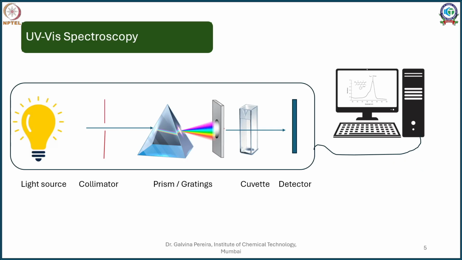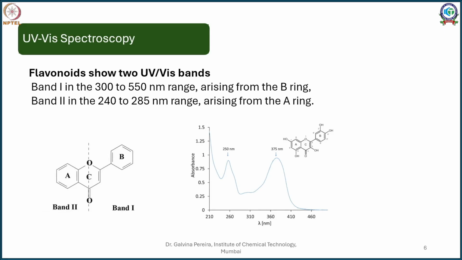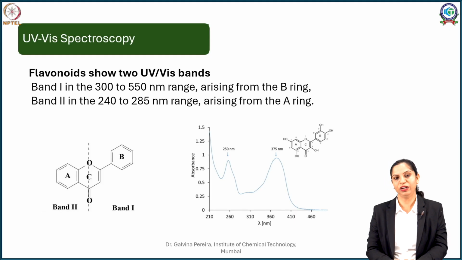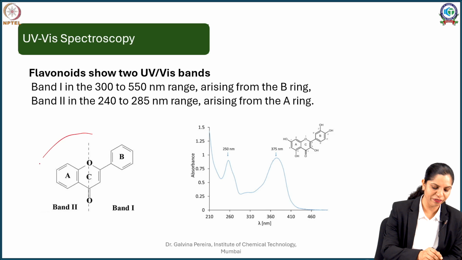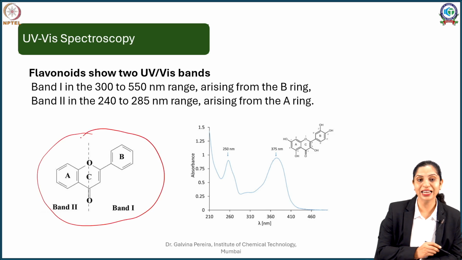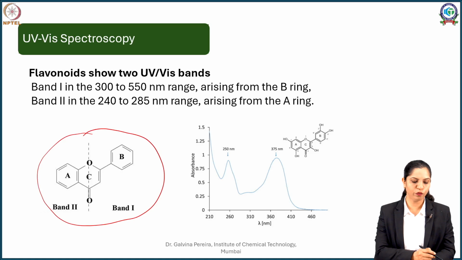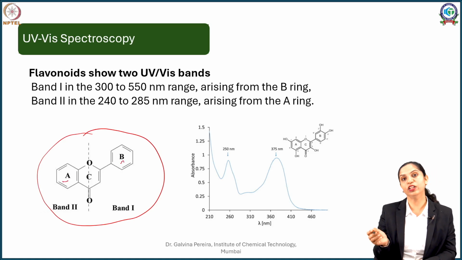Let's now understand how we apply spectroscopic methods to our analysis, especially quantitative analysis of phytoconstituents. Take for example, we will start discussing UV absorbance with respect to a very simple compound class such as flavonoids. Flavonoids typically contain a flavan nucleus, which is phenyl benzo-gamma-pyrone nucleus. When you saw the flavonoids chapter, if you remember, we put ring A, ring B, and later on ring A and B fuse to form ring C.